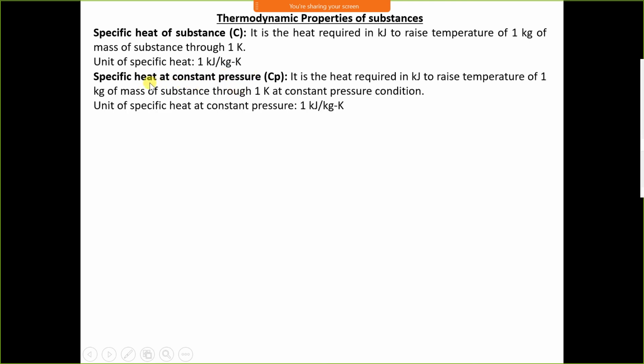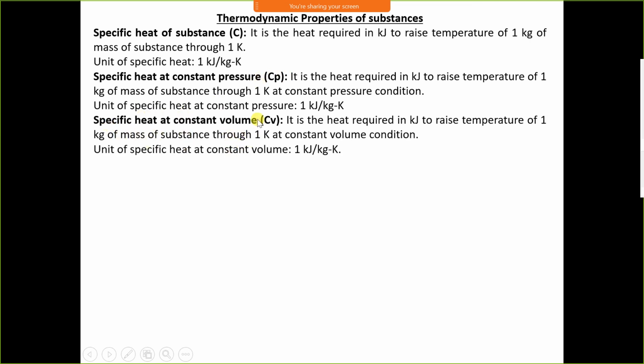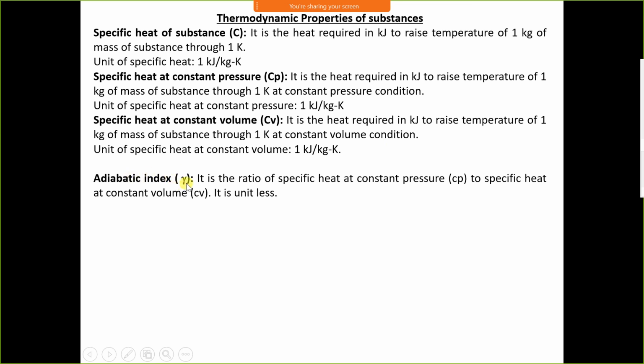Now there are two types of specific heat: specific heat at constant pressure and specific heat at constant volume. The amount of heat required to raise the temperature of 1 kg of substance at constant pressure is called specific heat at constant pressure, represented by Cp. Specific heat at constant volume is represented by Cv. It is the amount of heat required to raise the temperature of 1 kg of substance through 1 Kelvin or 1 degree Celsius at constant volume. Gamma is the adiabatic index, and it is the ratio of specific heats, that is Cp by Cv.